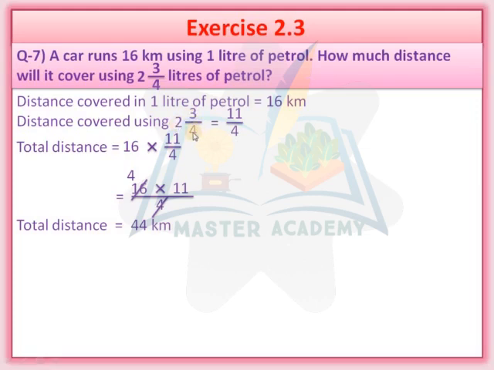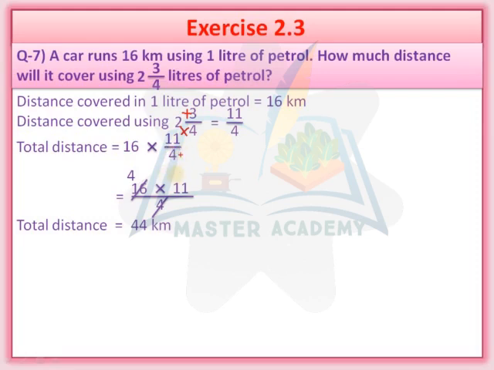So here you can see, this is the mixed fraction. So we are going to convert it into a simple fraction. 2 fours are 8, 8 plus 3 is equal to 11 upon 4. So total distance is equal to 16 multiplied by 11 upon 4.